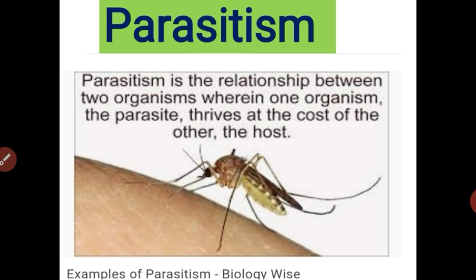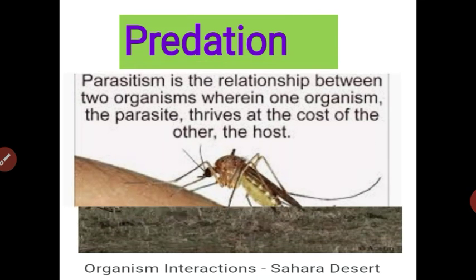Another example, the malaria parasite, Plasmodium. It needs an intermediate host. The mosquito is a vector and spreads it to another host, the human. Got it, student? Any more examples? Housefly, head louse, bedbug. These are also parasites, and many parasites are available in the ecosystem. Understood, student? That is parasitism.